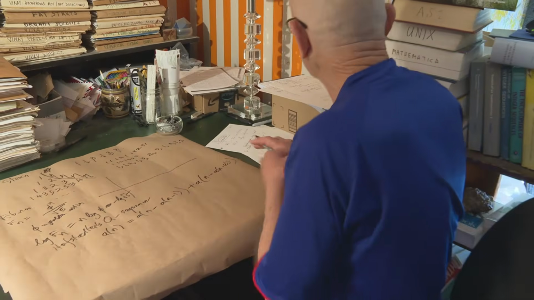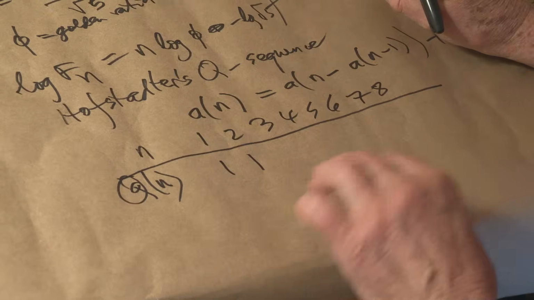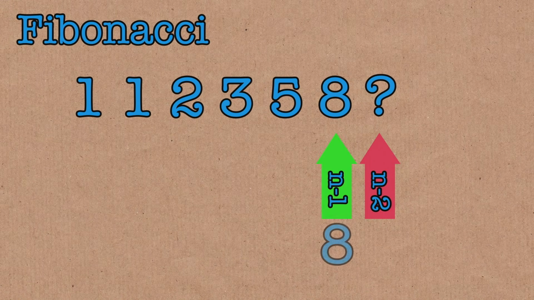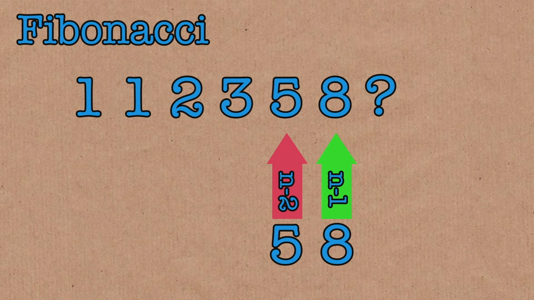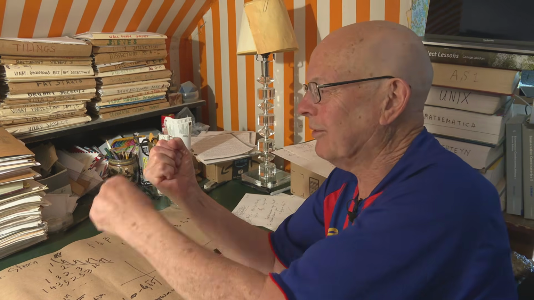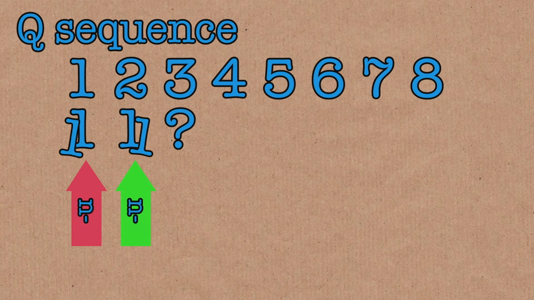I'll try. It begins with 2 1s, just like the standard naive Fibonacci version. We don't put a 0 in here. You go back 1 step and you go back 2 steps, right? That's how you get Fibonacci. You look at where you are, you go back 1 step and back 2 steps and add them up. This one, Hofstadter's Q sequence, you look at the previous term, but that's how many terms you have to go back to get the thing you're adding.